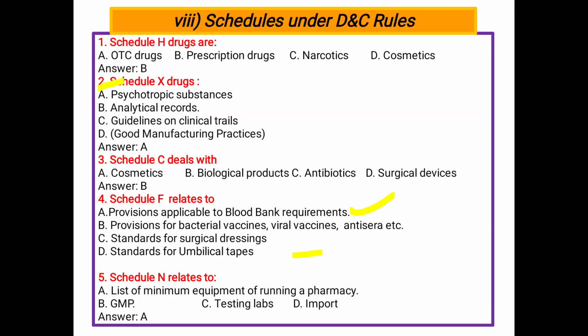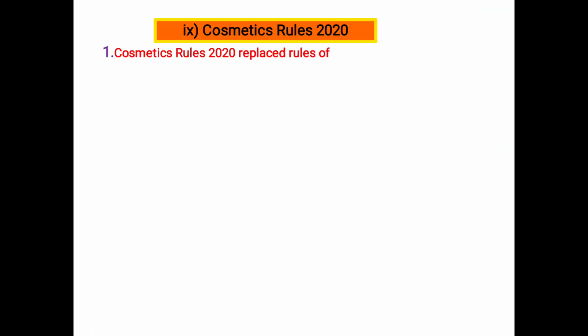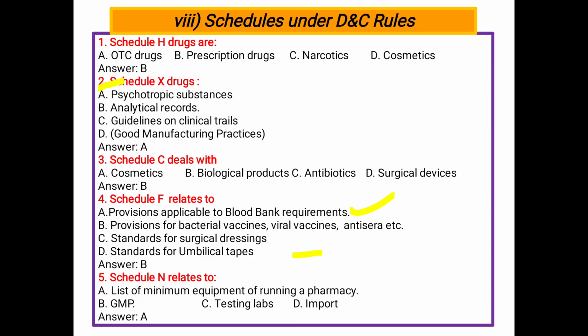Next, Schedule N, related to: A, list of minimum equipment necessary for running a pharmacy, B, GMP, C, testing lab, and D, import. Answer A, list of minimum equipment for efficient running of a pharmacy. So A is the correct answer. Schedule O, standard for disinfectant fluid. Schedule S, cosmetics. P1, pack size of drug. Q, coal tar color.